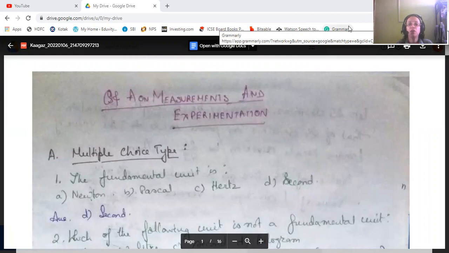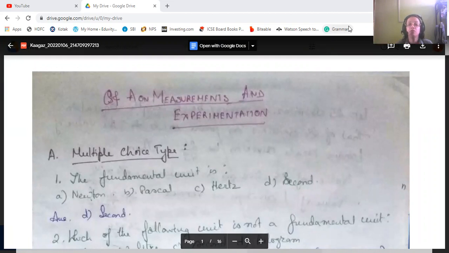And I'm back with the question answers of the measurements and experimentation chapter. This is the first physics chapter, which I was discussing before the previous year ended. So I will continue with the question answers. I'll finish this off and then I'll start with the biology chapter, the next new chapter of ICSE syllabus class 9.